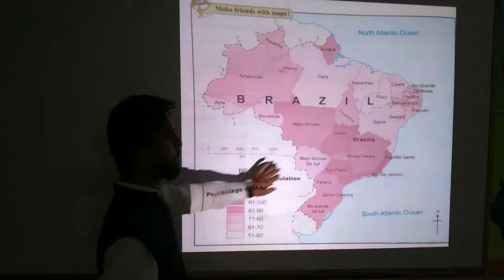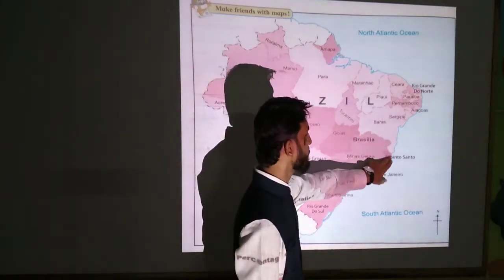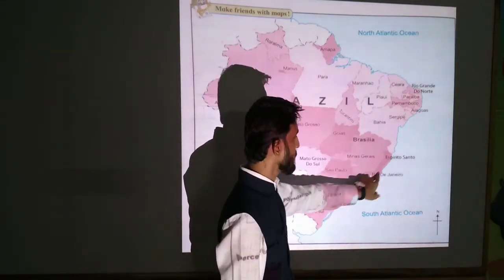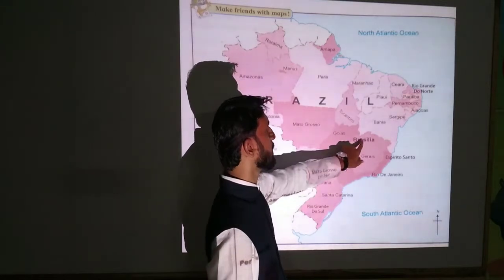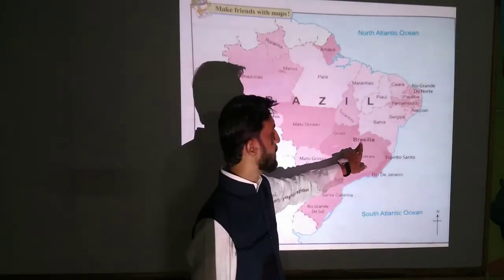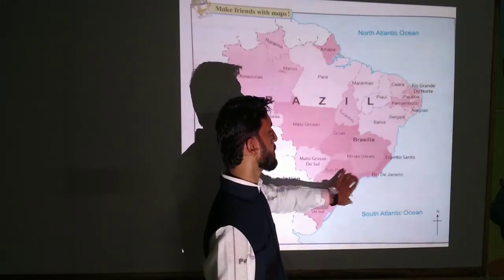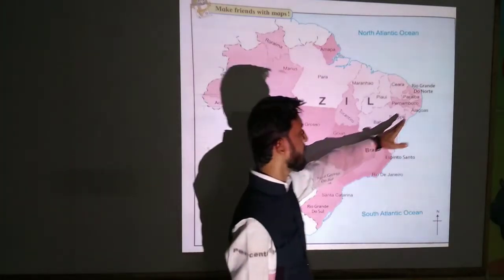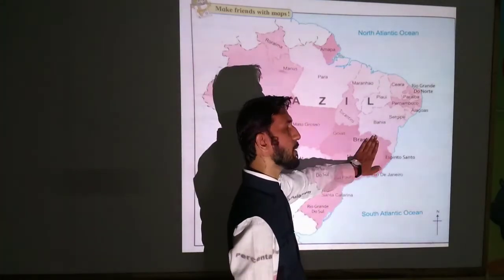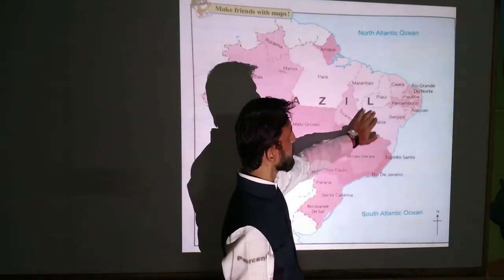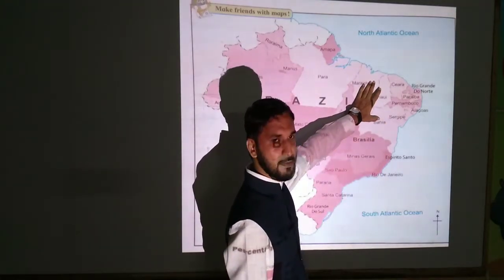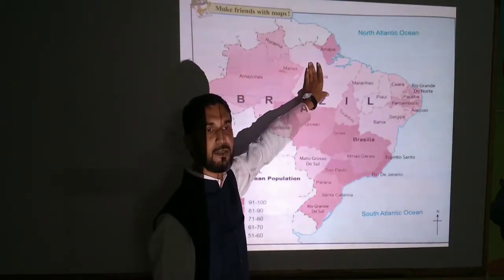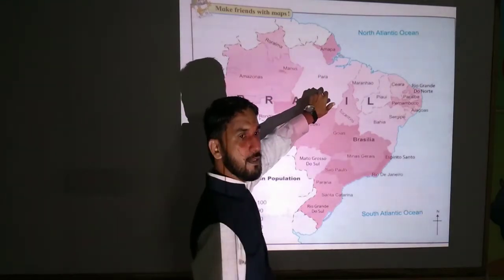It means this is the place which has the most population, students. The most populated region of Brazil is Sao Paulo or Rio de Janeiro. This coastal region is near the capital of Brazil, Brasilia. These are the populated regions of Brazil, mostly in the southeastern part. After that, students, if we see the middle part or the upper northern part, the equatorial region, dense forest, Amazon river basin, it is a low population area.